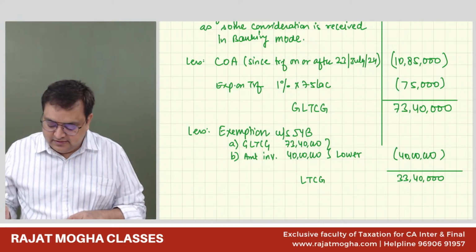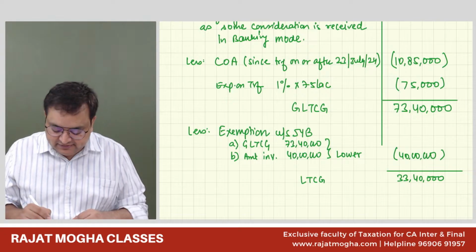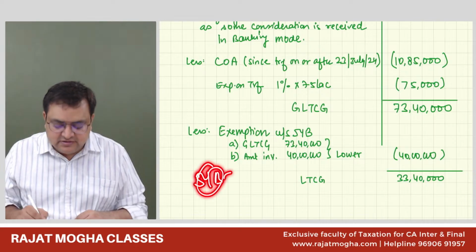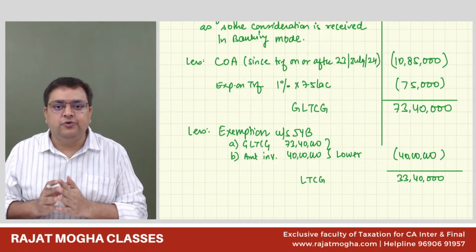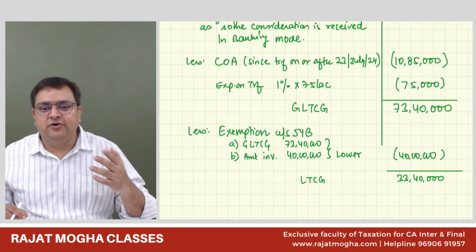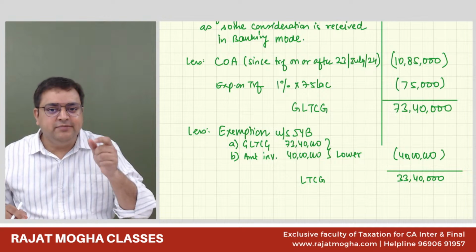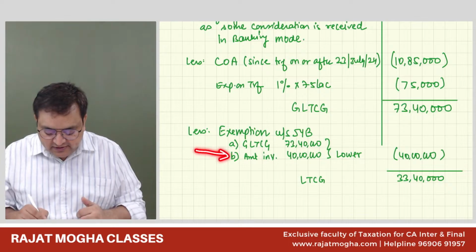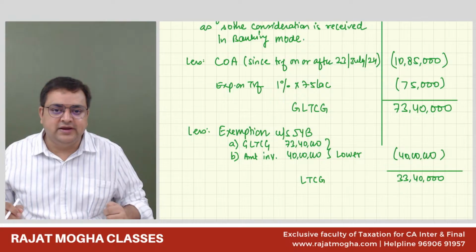Now, we know that whenever you invest in section 54 also residential property, in 54B also agricultural land, you should hold this agricultural land, or this residential property if I talk about section 54, for next 3 years. So there is a lock-in period of 3 years. Whenever you are investing in new asset, please do not transfer it before the expiry of 3 years.